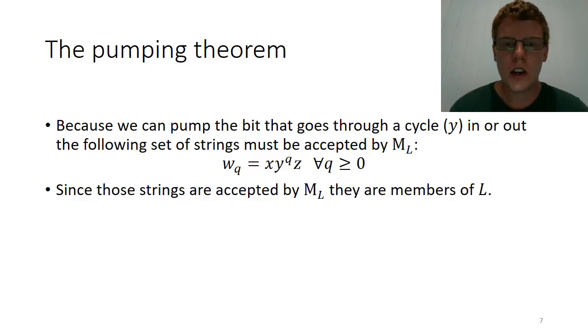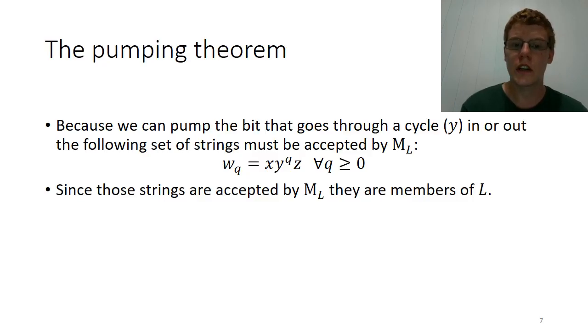So, we said in the first video that if we have a section of a string that goes through a cycle in the DFSM, then we can pump that in or out. Now our assumptions were that Y was the section of the string that went through the cycle in the machine, which means we can pump out Y or pump in Y as many times as we want.